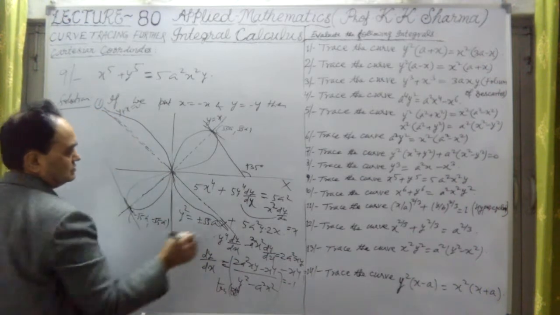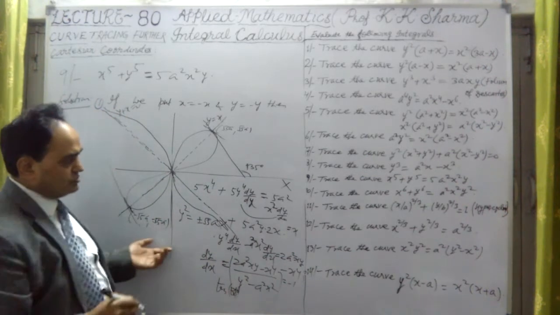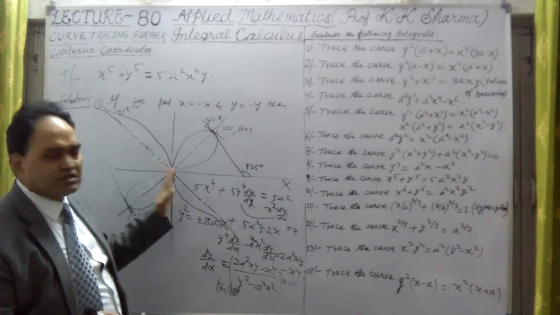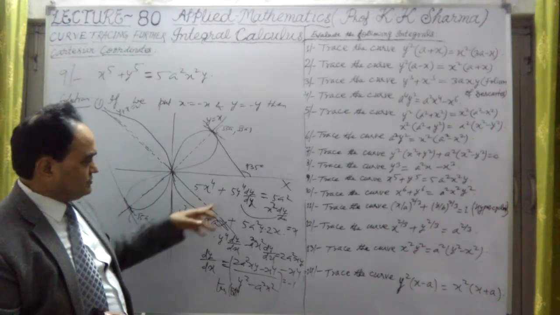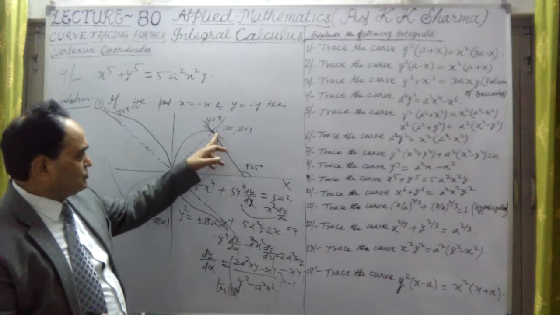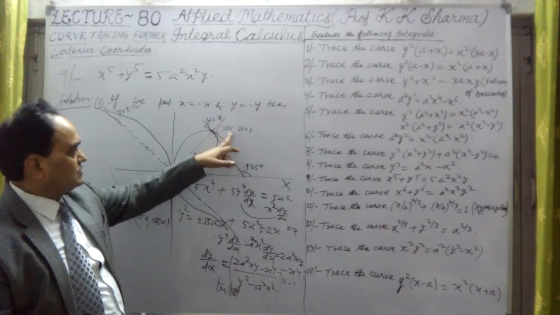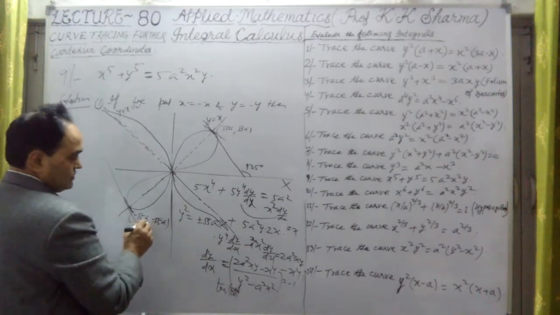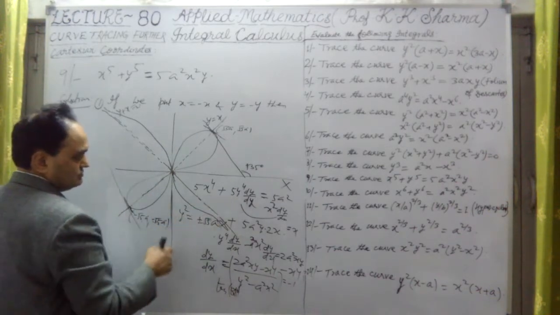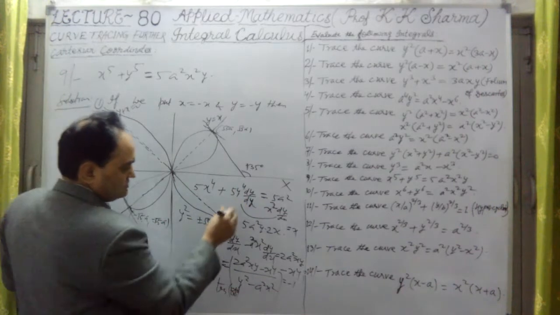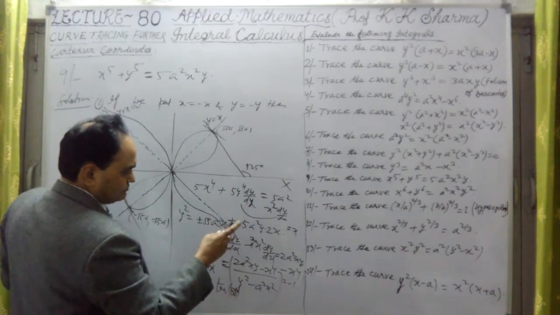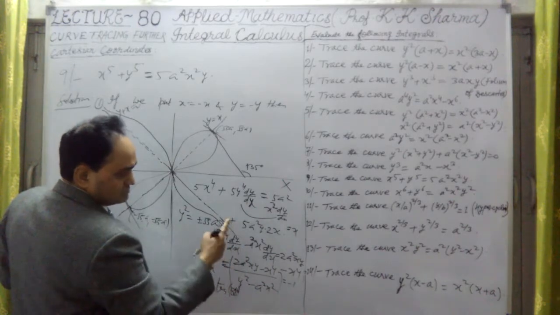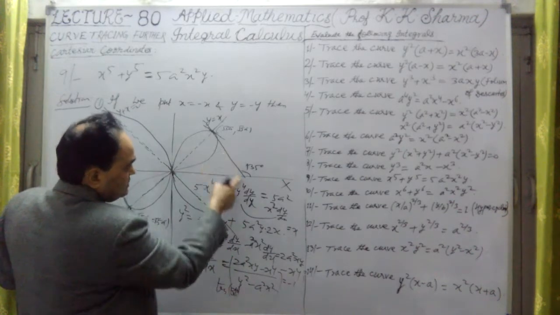This is along the line. So this is question number 9. The shape of this curve, I think, is this one. This point we obtained by solving this equation, root 5a and root 5a, and minus root 5a and minus root 5a. And if I find dy/dx, that will give us the slope of the tangent at this point.